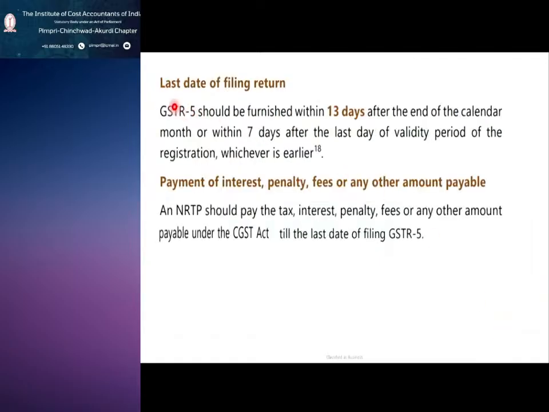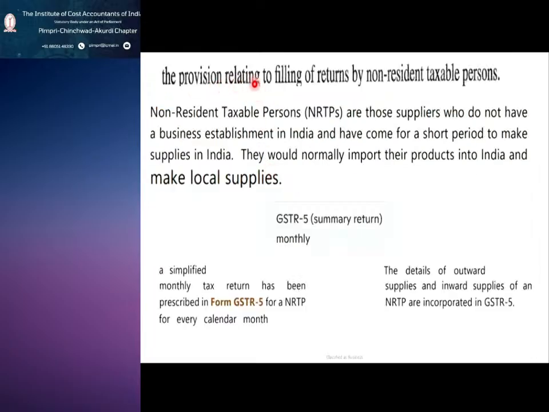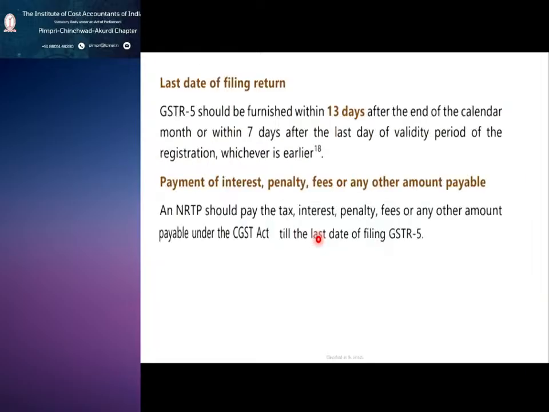Then the last date of filing return. Always remember these three things regarding the provisions relating to filing of returns by an NRTP: first, GSTR 5, and then the last date of filing return.